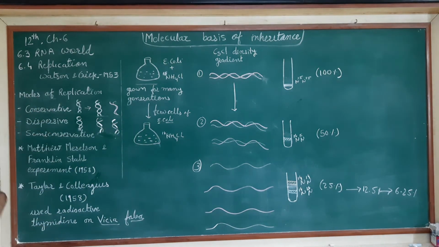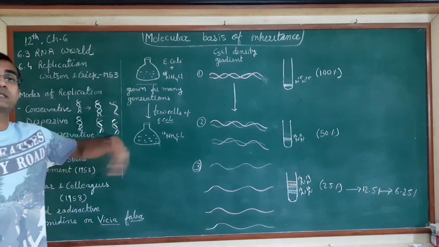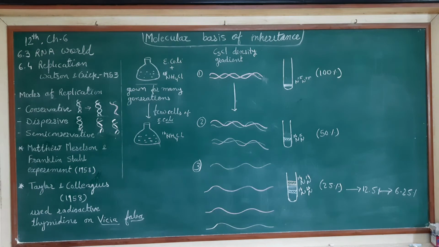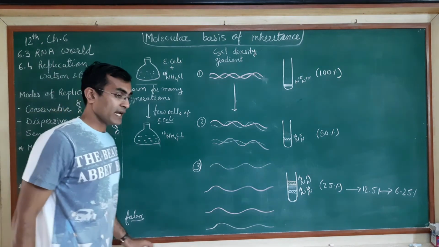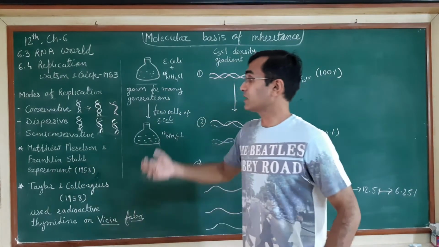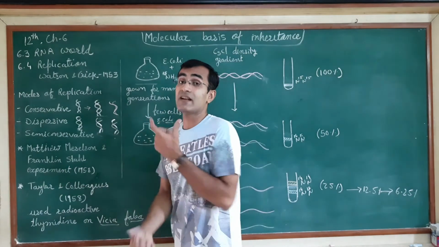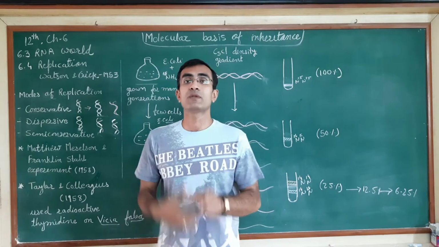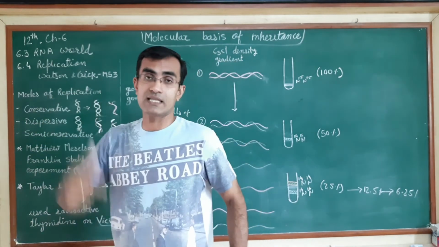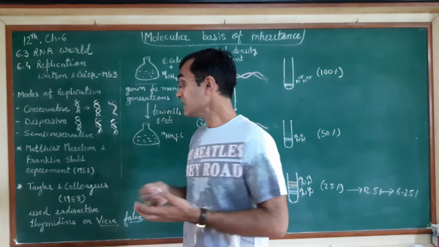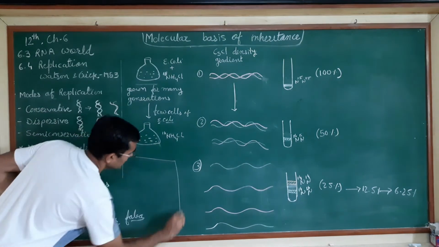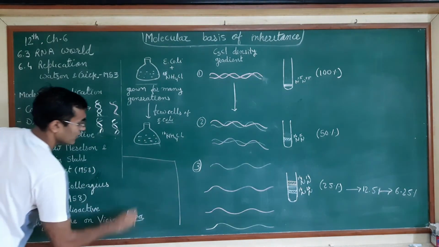So that is called the dispersive mode. The original parent DNA dispersed into the newly synthesized DNA. And the semi-conservative mode says that when replication takes place, one copy will be of the parent DNA, whereas the second copy will be newly synthesized. So suppose I will write over here, this is the parent copy.